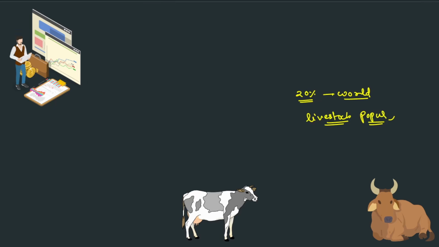One thing we see is this is our urban cow. You'll find it on the road, sitting and enjoying. This is not involved in the pastoral lifestyle. This other cow is our rural cow, which is employed in the pastoral lifestyle.